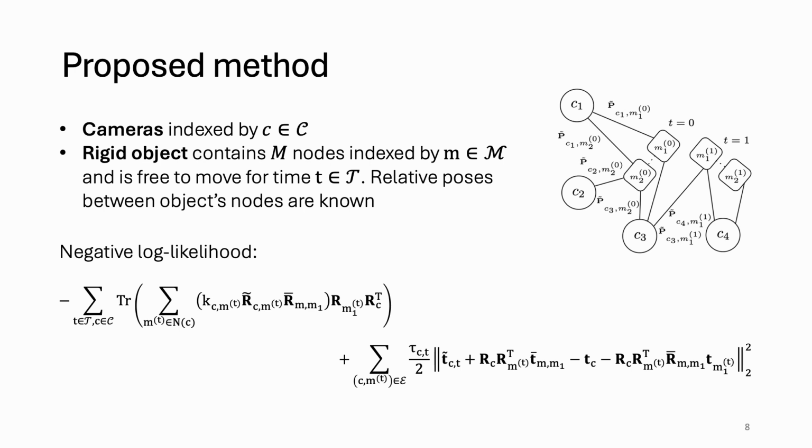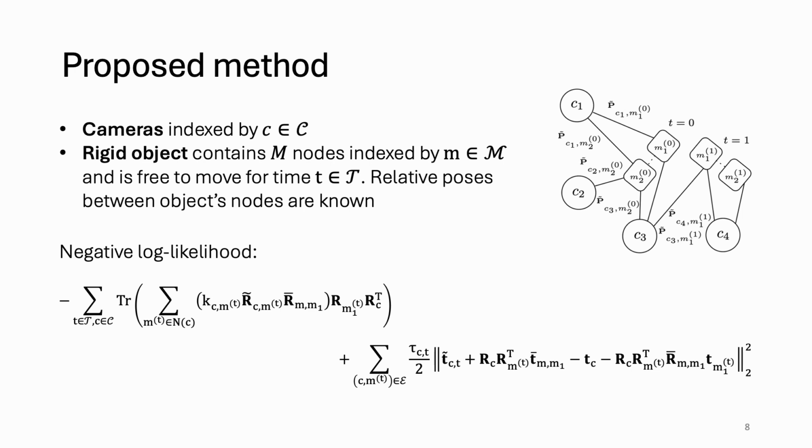The general setup is depicted on the right. We have a set of camera nodes, which are the circles, indexed by C, and a rigid object, which itself may have M nodes indexed by M. The object is free to move around for time T, and we can check that on the image, the object is shown in two different poses at times t equals 0 and t equals 1.